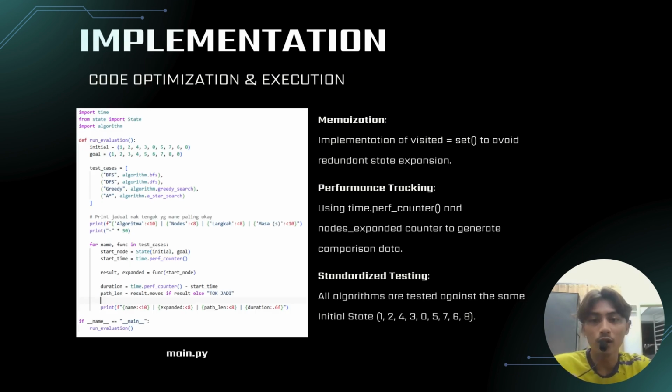Finally, our main.py serves as the evaluator. To ensure a fair comparison, every algorithm starts with the exact same scrambled board. We optimize the execution using a visited set to skip configurations we have already seen, which significantly speeds up the search. The results you see in our tables were automatically generated by this script, tracking time, steps, and nodes expanded.